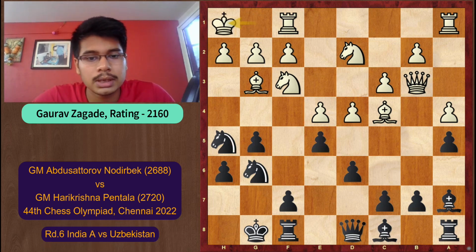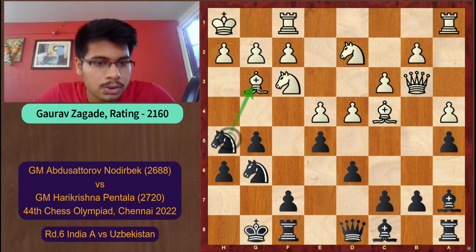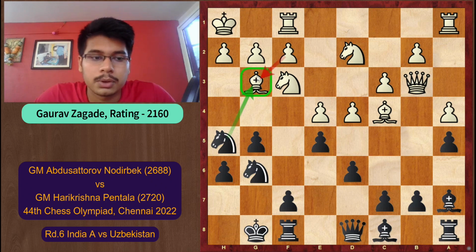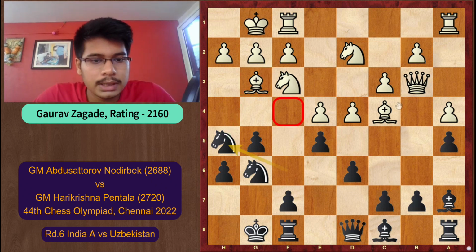Now king h1 is a nice move, it's a prophylaxis move, and whenever black will capture on g3, white would like to take back with the f pawn. So that's why the move king h1. The move d takes e5 is a mistake because it allows knight takes g3 and f takes g3 is not possible because of the pin. So to continue with that move king h1,